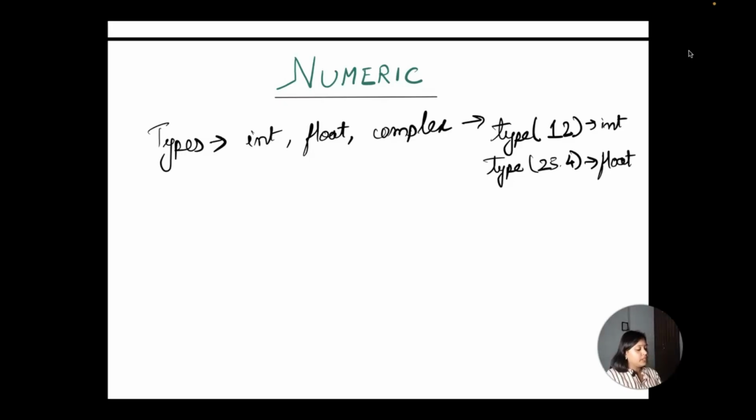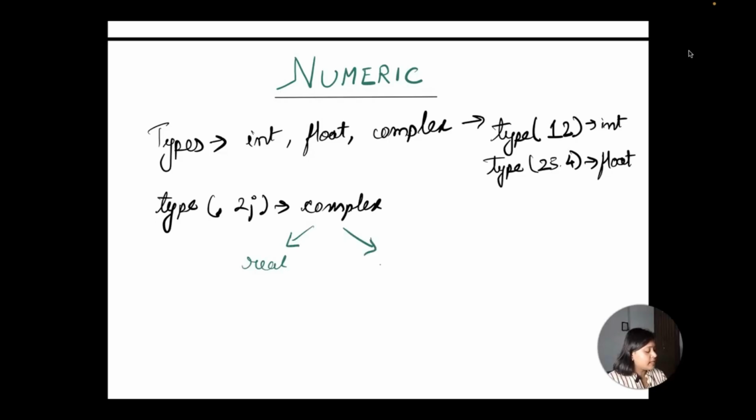And if you remember, there is a complex data type as well. So if I do type of 2j, what is it? It is a complex data type. In the complex data type, we have two parts: one is the real part and the second is the imaginary part. In the real part, it contains 2, let's say, and then you have a plus, and in the imaginary part, you are mentioning it as 4j. So this is called the complex data type.